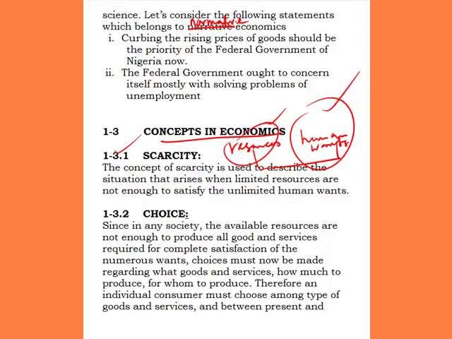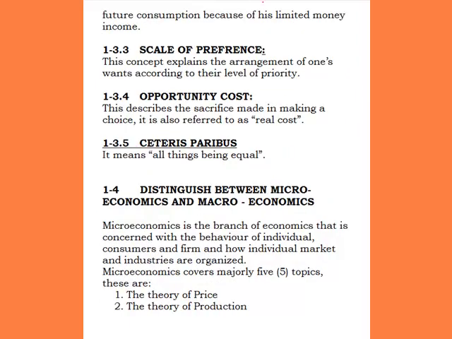Since in any society the available resources are not enough to produce all goods and services required for complete satisfaction of the numerous wants, choices must be made regarding what goods and services, how much to produce, and for whom to produce. Therefore, an individual consumer must choose among types of goods and services, and between present and future consumption, because of his limited money income.